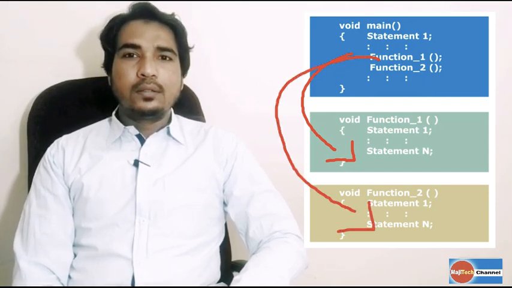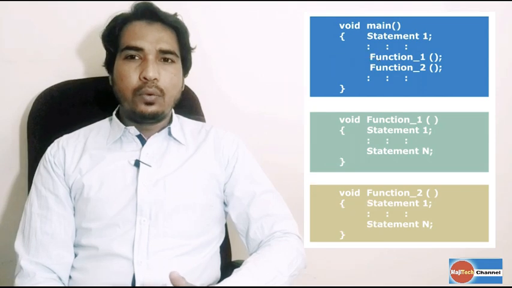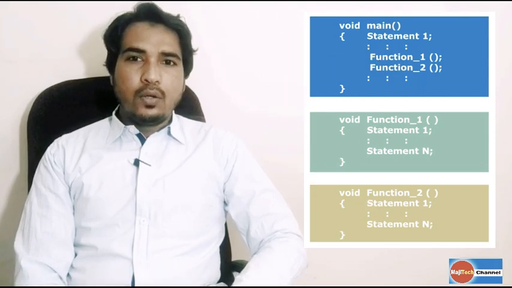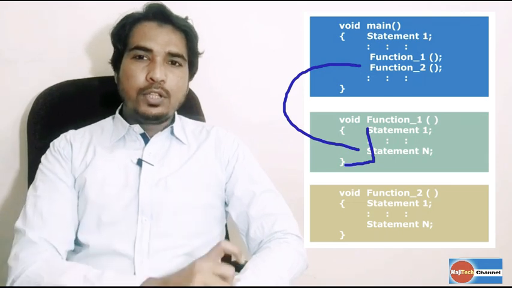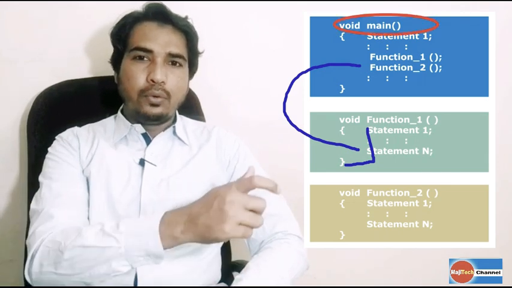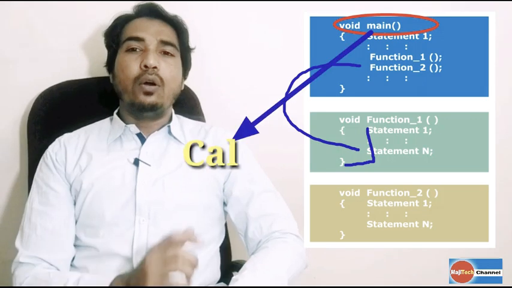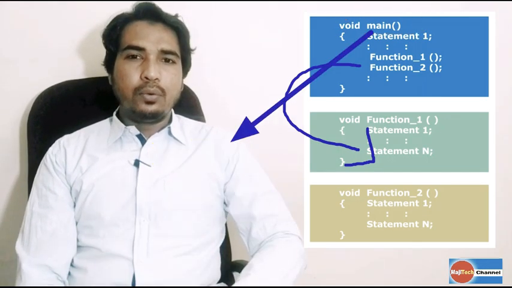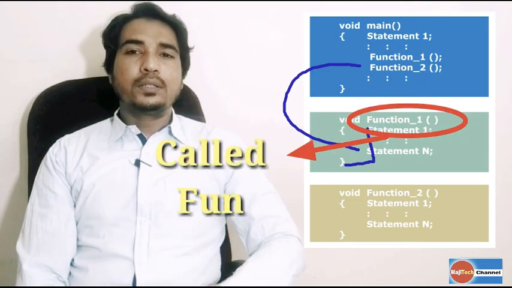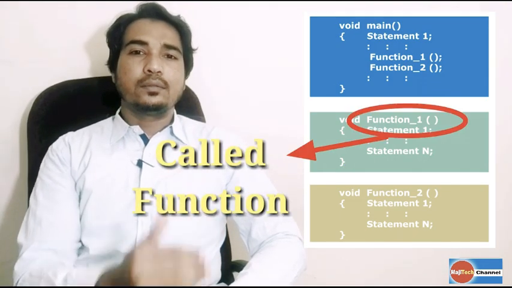In other words, we can transfer the program control or the cursor from one function to another function. The function from which we are transferring the program control is known as the calling function, while the function which receives the program control is known as the called function because we have called it.